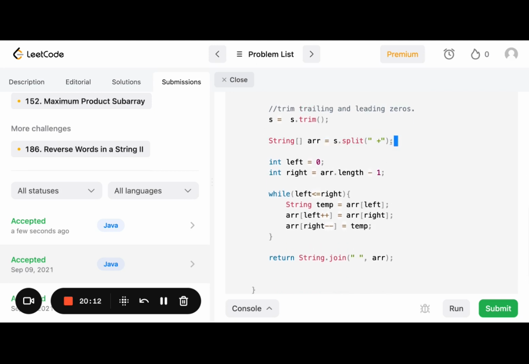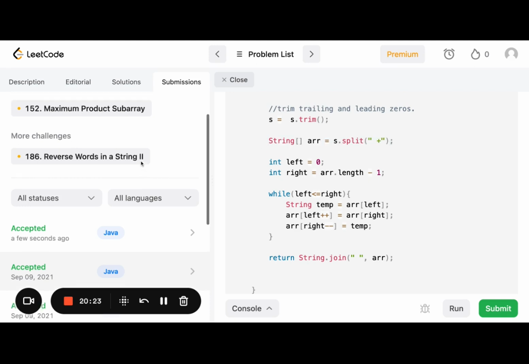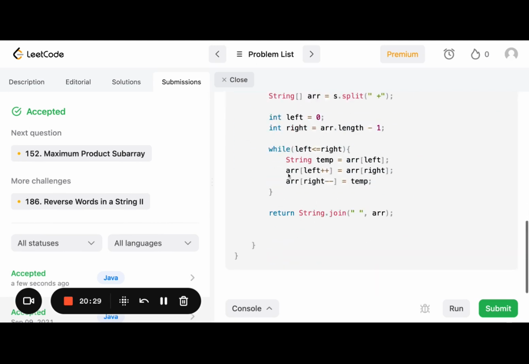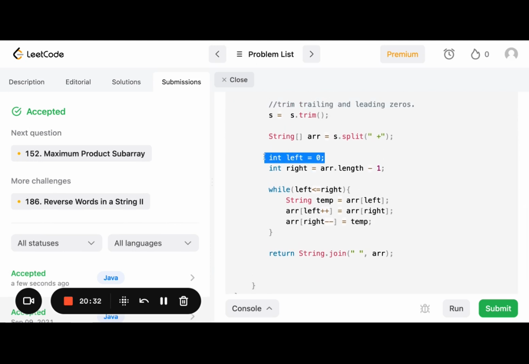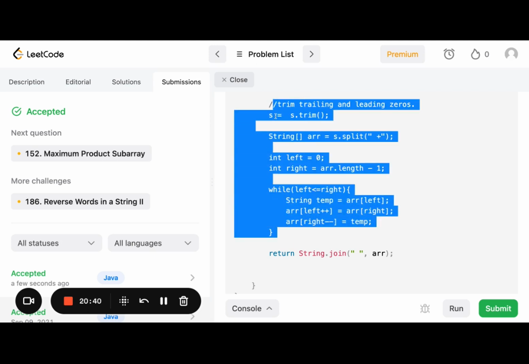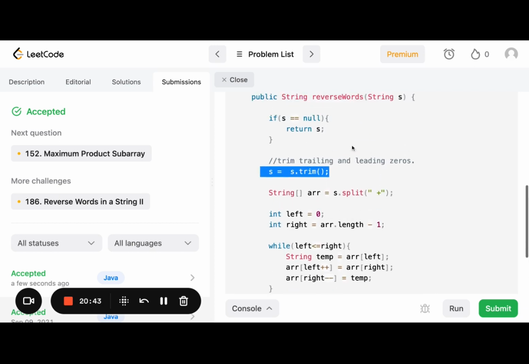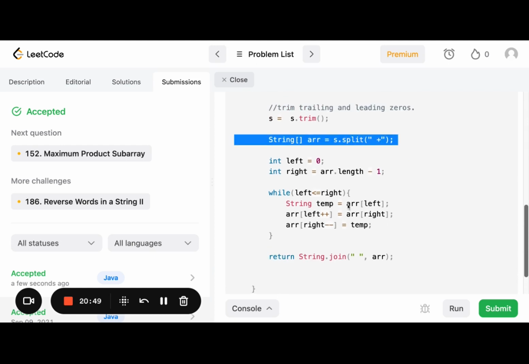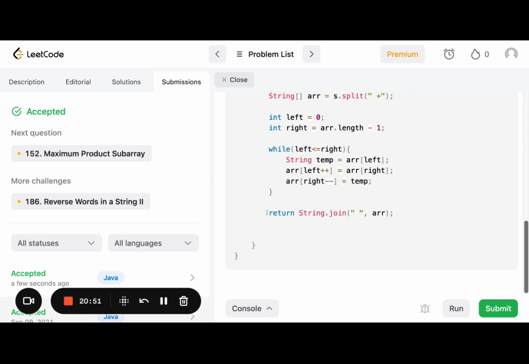So here it looks like I'm actually storing the actual words, which is obvious. Sorry, I thought I was storing the characters in here, but I'm storing the actual words in this array. So I'll have something like the sky is blue as an array. Each are individual words in an array, and then I start from blue at the end. I swap those words, and since I already trimmed leading and trailing spaces, I return string dot join.